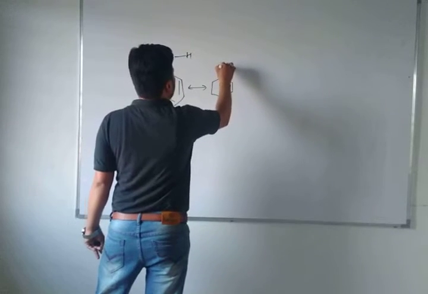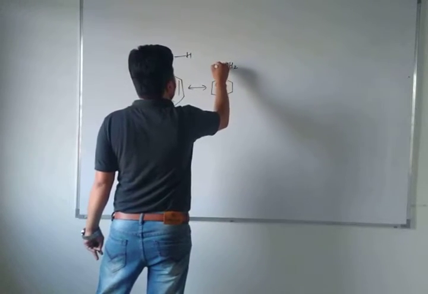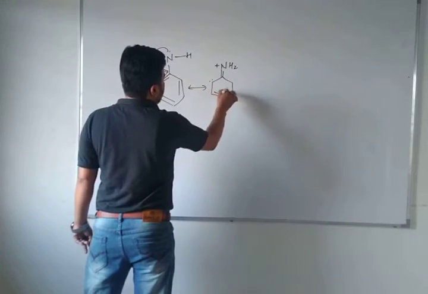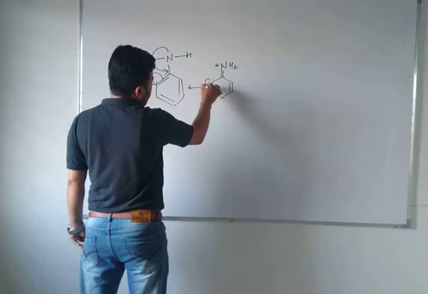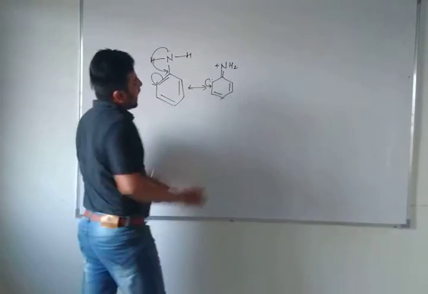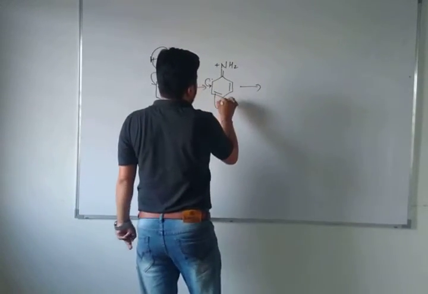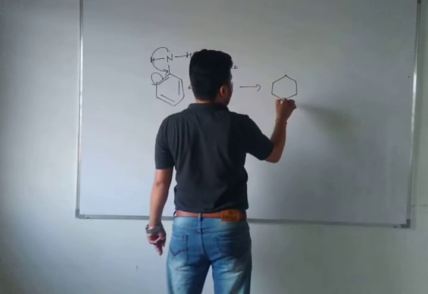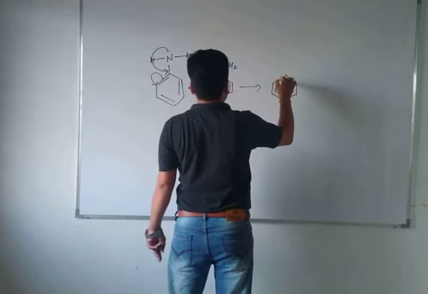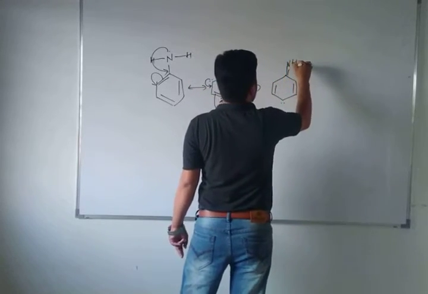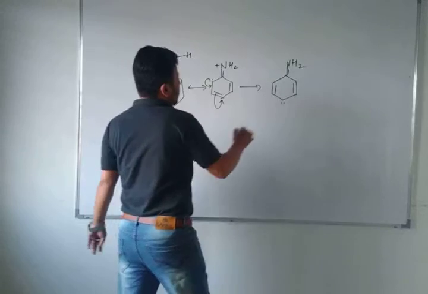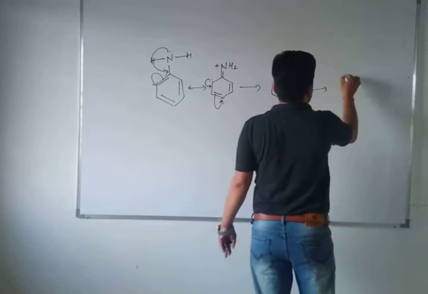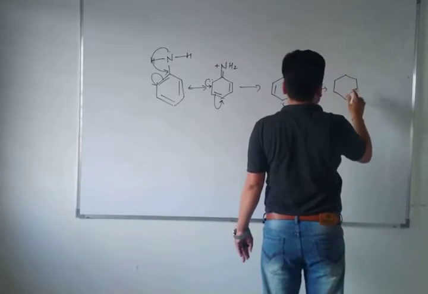In this benzene, nitrogen will get a double bond. Here there will be a lack of electrons, and this pi bond is shifted here, and there are these 2 electrons. So this lone pair of electrons will shift onto this carbon atom, and this carbon atom will get the lone pair of electrons, because carbon can contain a maximum of 4 bonds. So here you can see the next structure will be like this. Now this will shift here and this will go to this bond. So here is the next structure, as you can see.